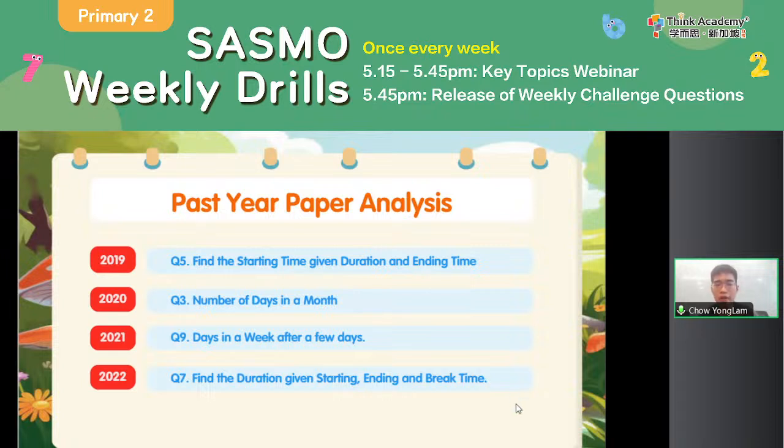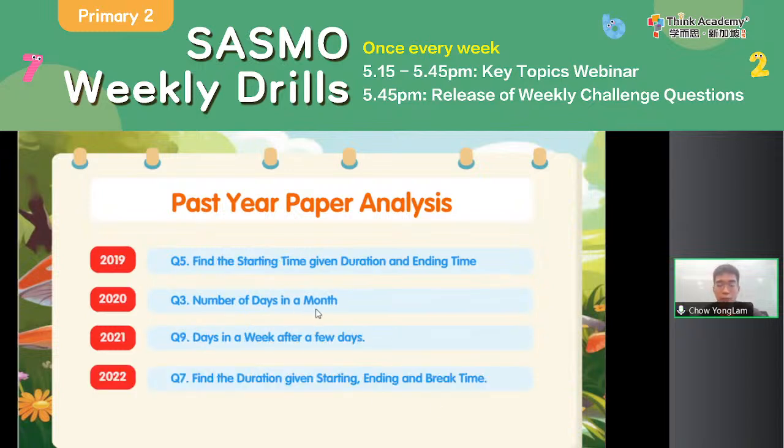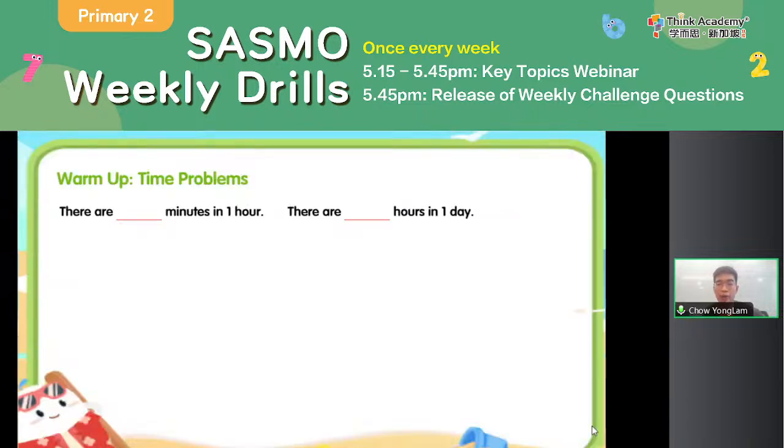When it comes to calendar problems, usually you need to pay attention to what are the days in a week, what are the days in a month, etc. Which month has how many days, and after how many days later, what is the day of the week now. So as you can see over here, it's always relating the different days in a month or in a week. So with that, let's take a look at our first part, which is on time problems. This is not in your book. So let's take a look.